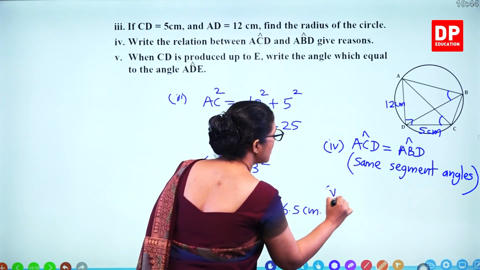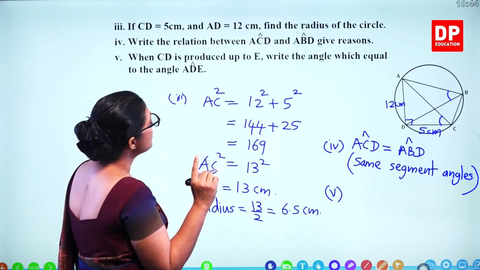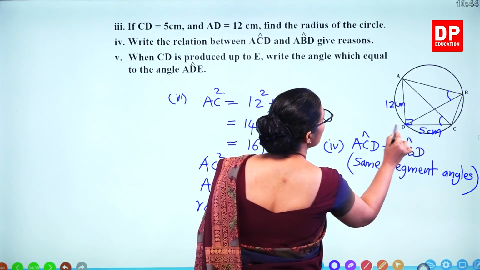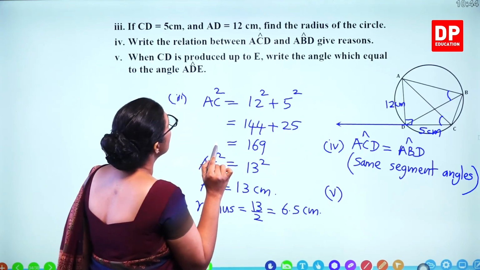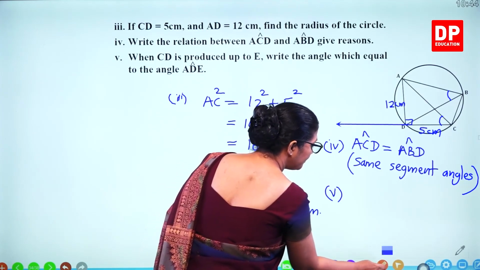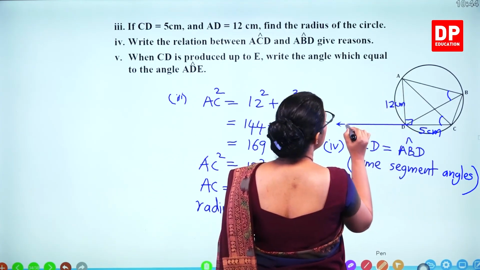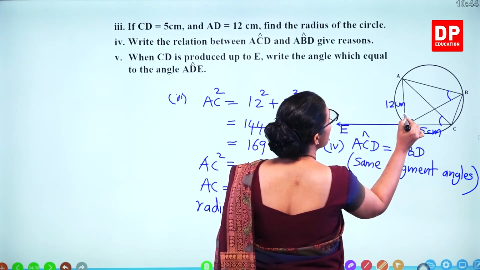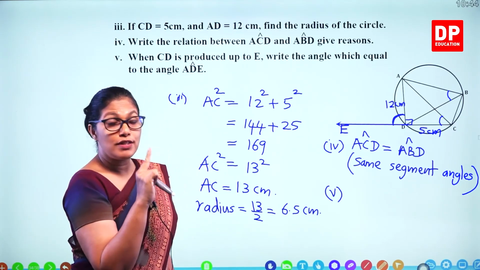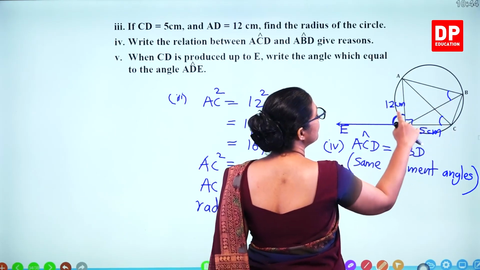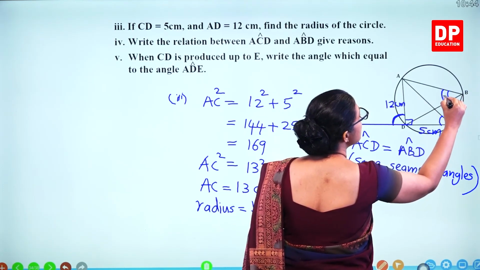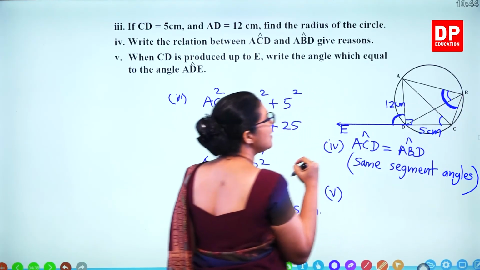Then the last part, when CD is produced up to E, write the angle which is equal to the angle ADE. ADE, this angle. What is that angle? According to the cyclic quadrilateral, this angle, the exterior angle, is equal to the opposite interior angle. So this is the equal angle.